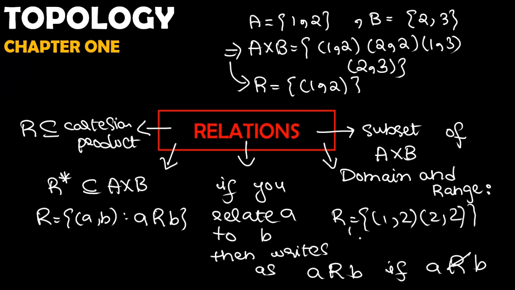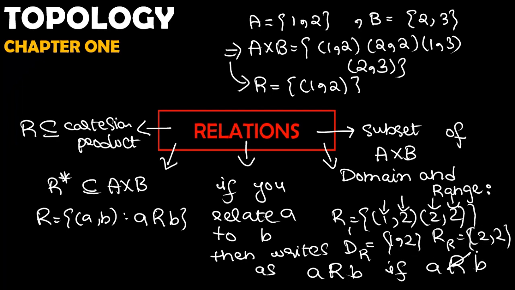This is our relation R1, right? Then in this relation, my domain of R is the first element of the ordered pairs, which is 1, 2. And my range is the second element of our ordered pairs, which is 2 and 2, right?